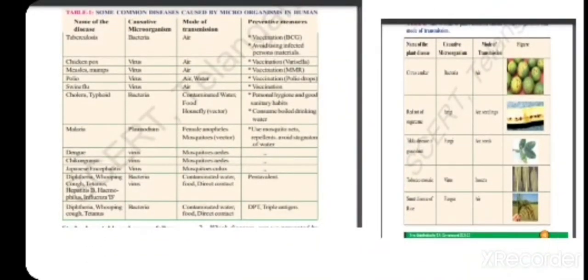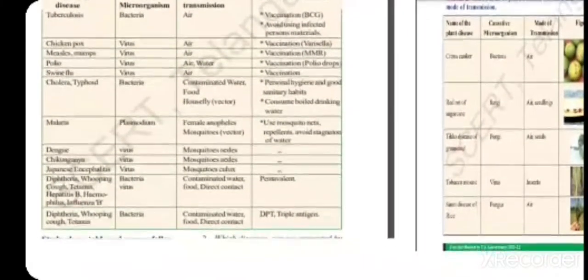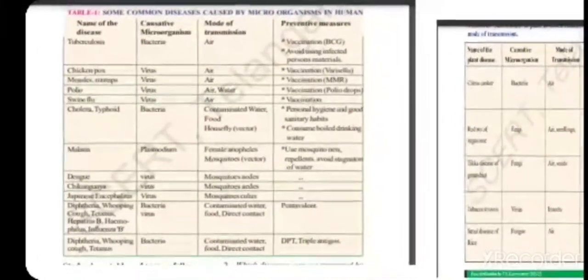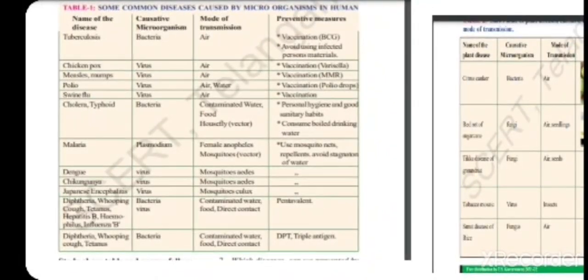In today's class, we are going to see what are the common diseases caused by microorganisms in human beings. If we observe, there are some diseases and there are causative microorganisms, from which microorganism the disease is caused, and the mode of transmission and the preventive measures. So, if you observe, some